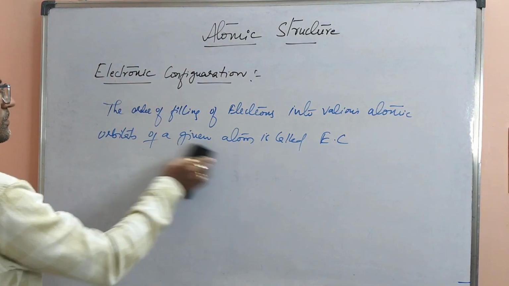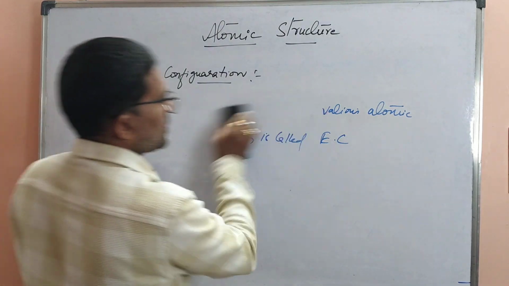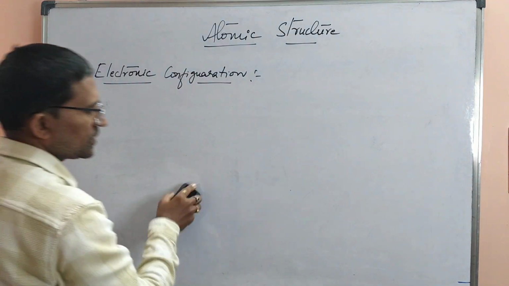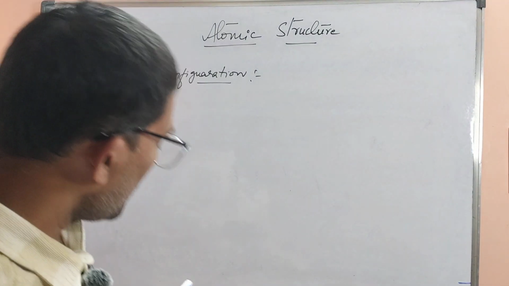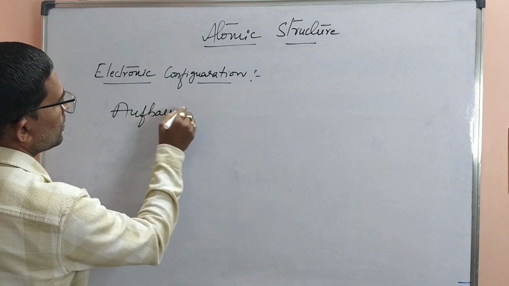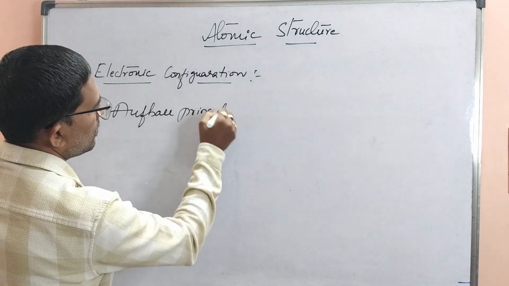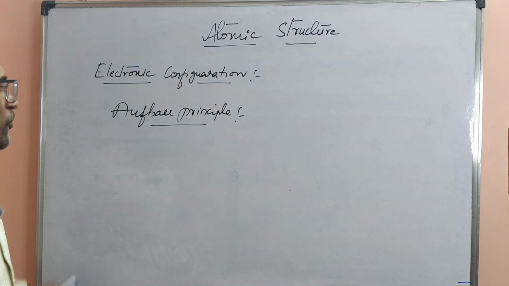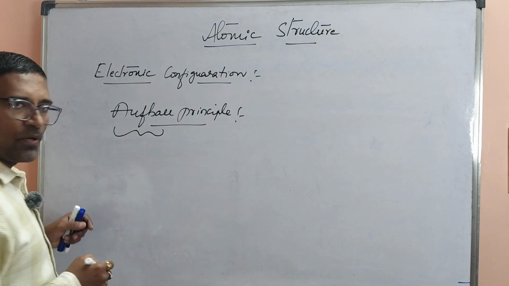Now, the different principles related to electronic configuration that we are going to discuss. The first one is the Aufbau Principle. Before that, what is the meaning of Aufbau?